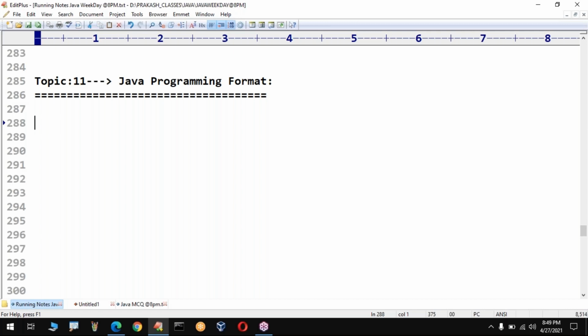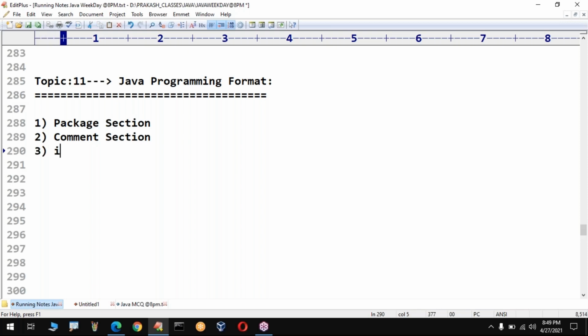What is the first section? Sir, make sure it must be the package section. If you have any packages, you need to define them at the beginning. Then, sir, comment section. If your program has any comments, maybe the author name or the programmer name, the date and time of creation of the program, or the program requirement, all these things, if you want to provide, you have to take them in this comment section.